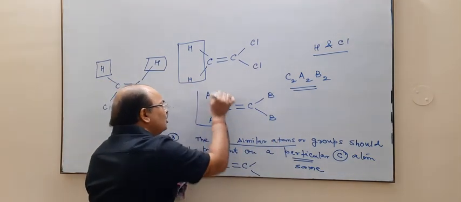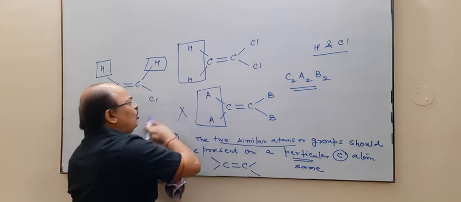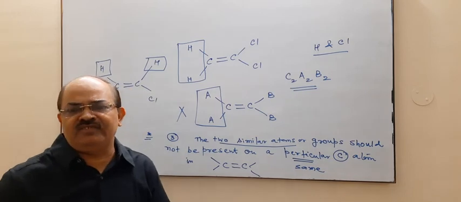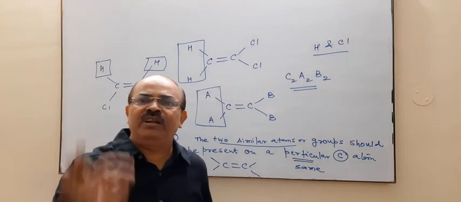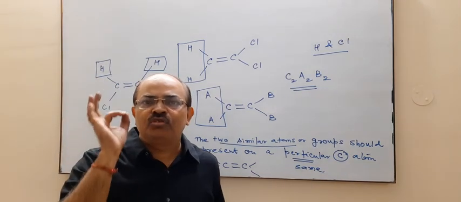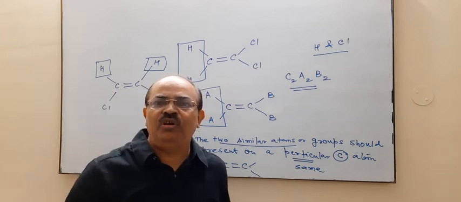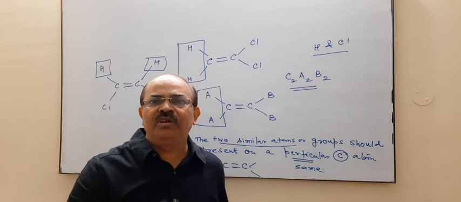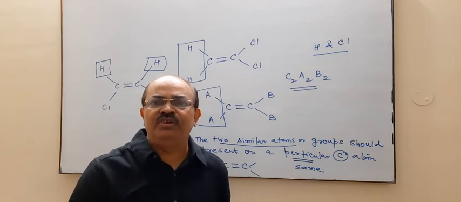Now this will not show geometrical isomerism. All other examples will show geometrical isomerism. So this is the condition of geometrical isomerism. Rest I will discuss in next video lecture.